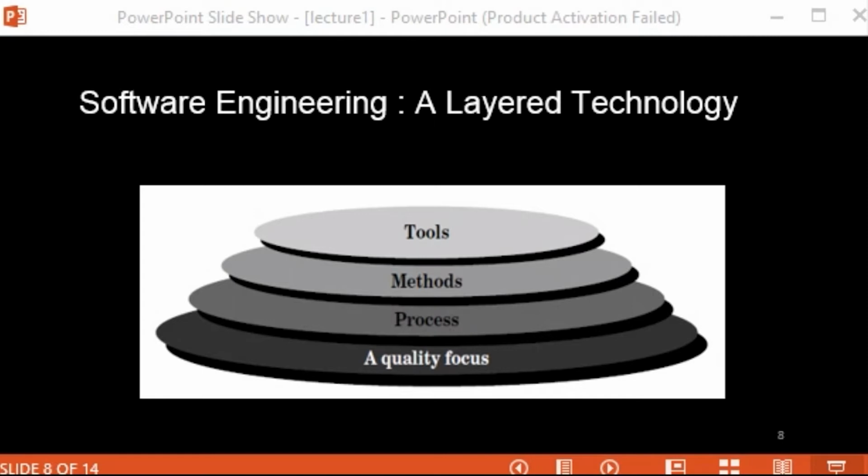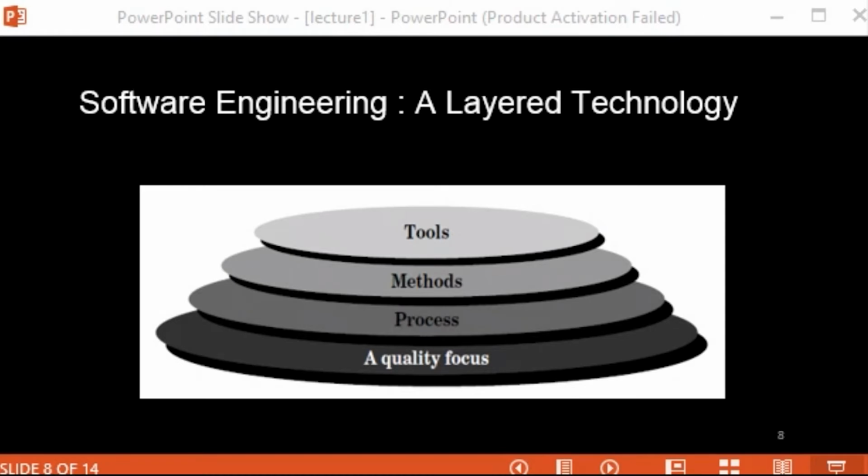The different tools are working together to deliver the functionalities in the software and provide the support in the software.